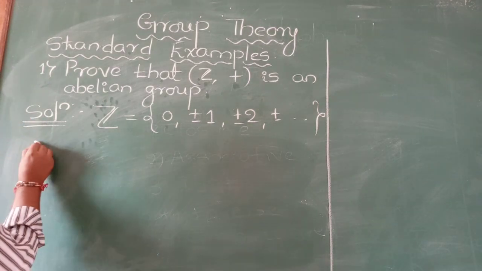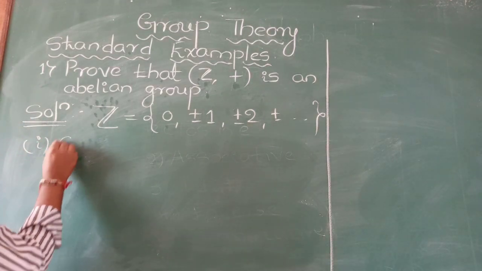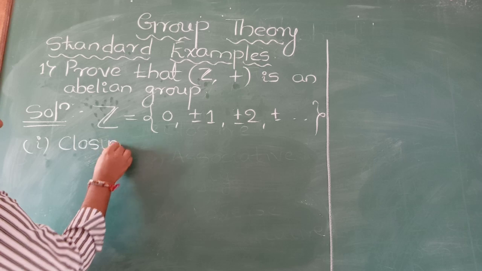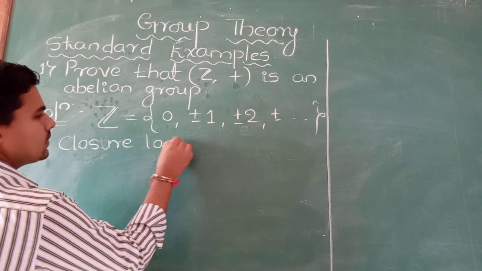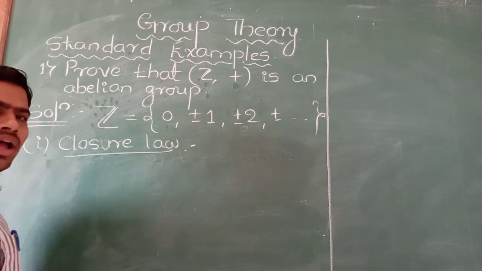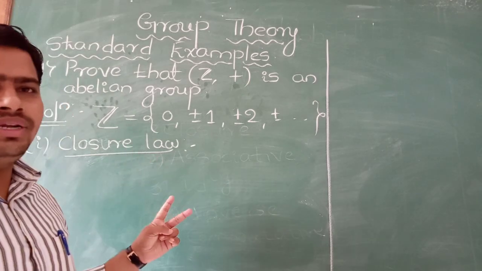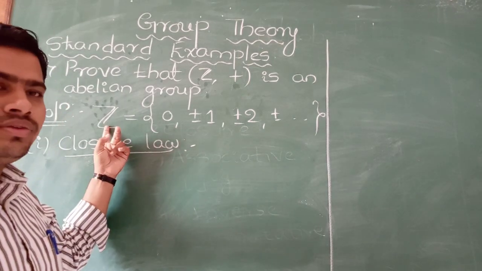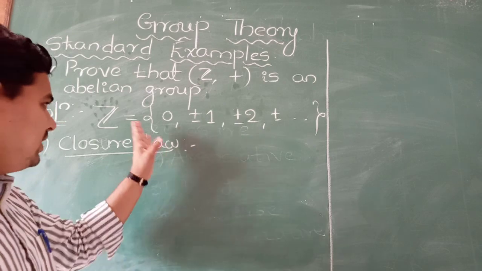First is the closure law. To prove the closure law, we need 2 elements from the given set. Take any 2 elements from the given set.